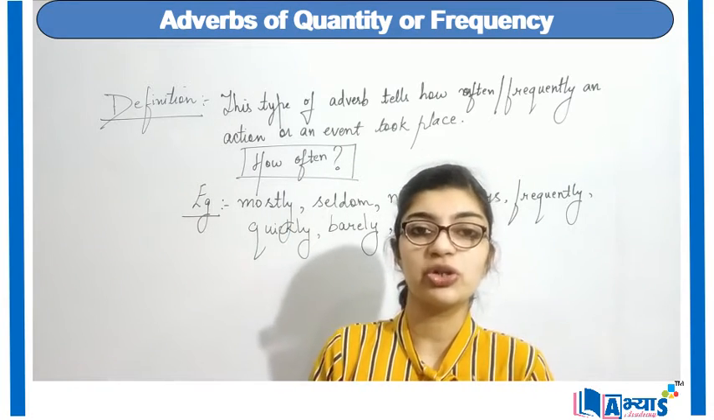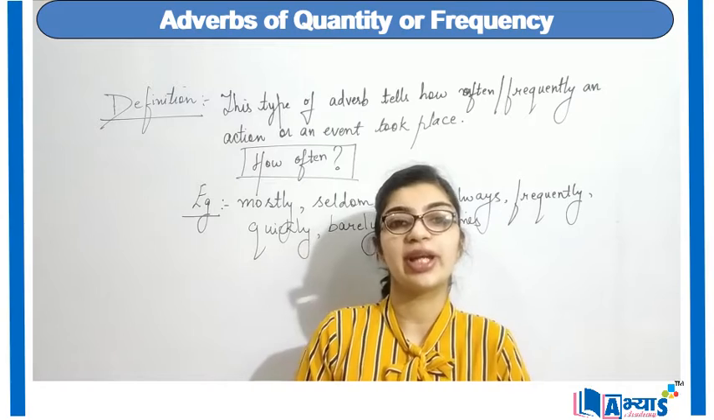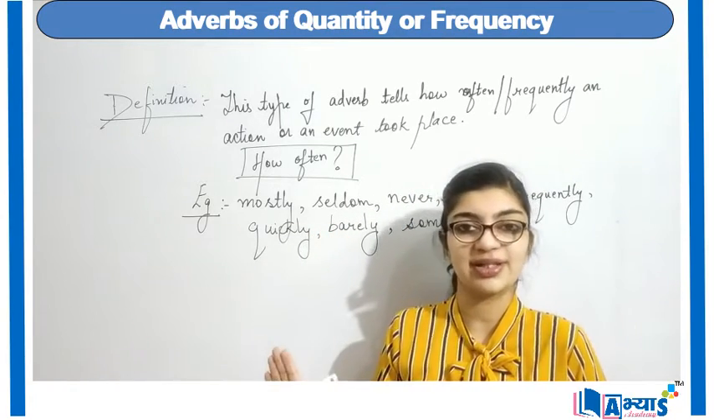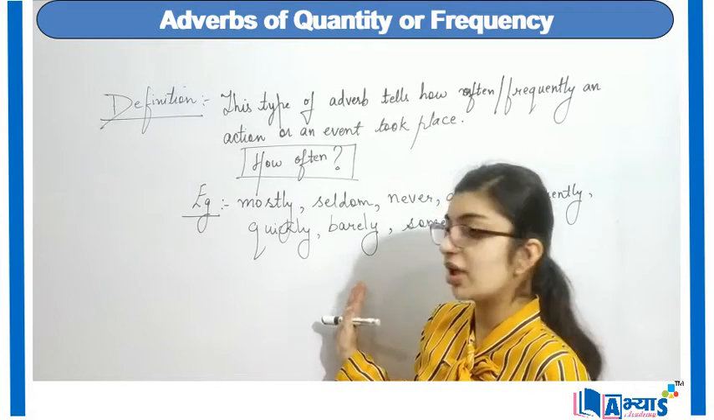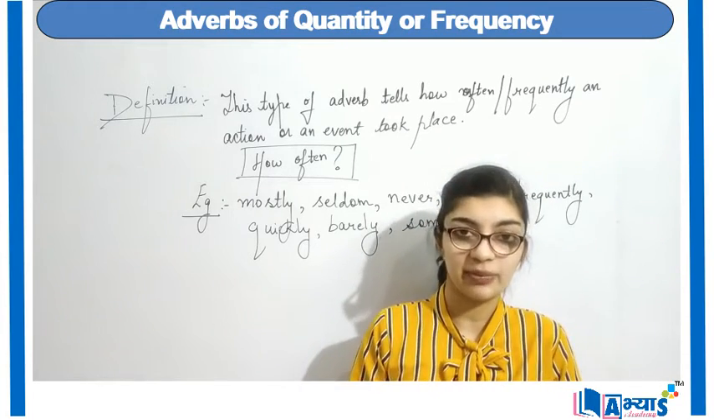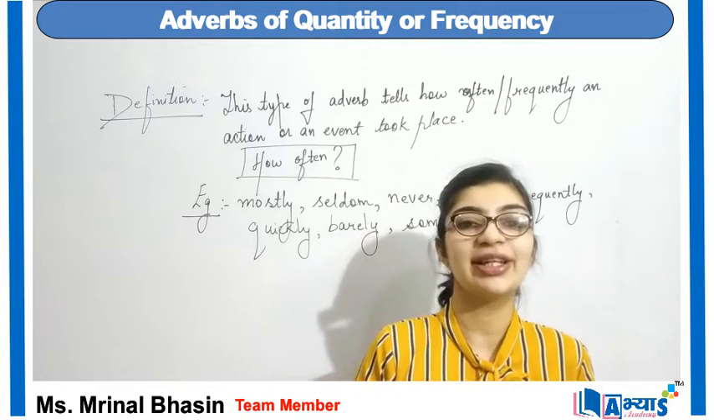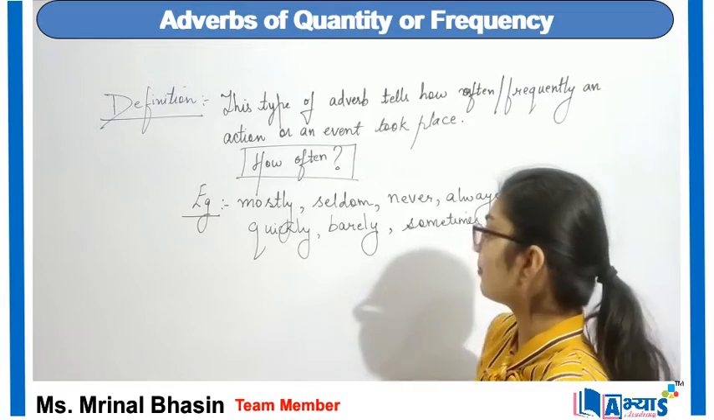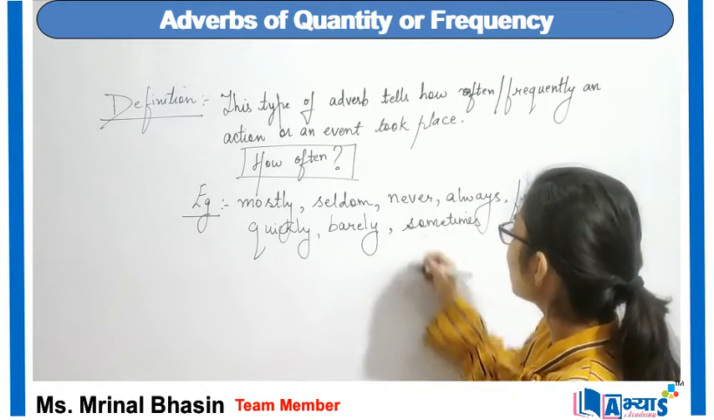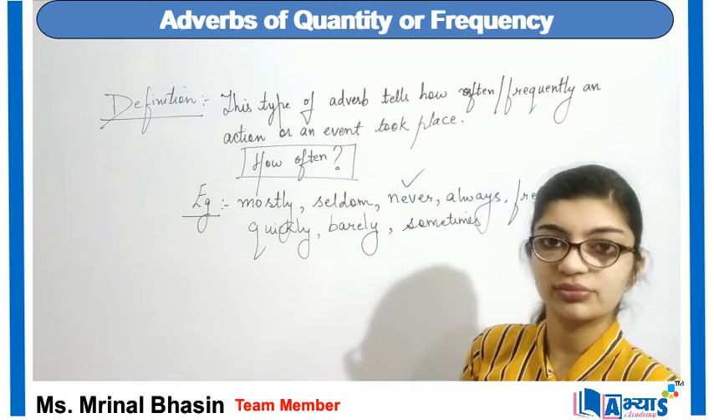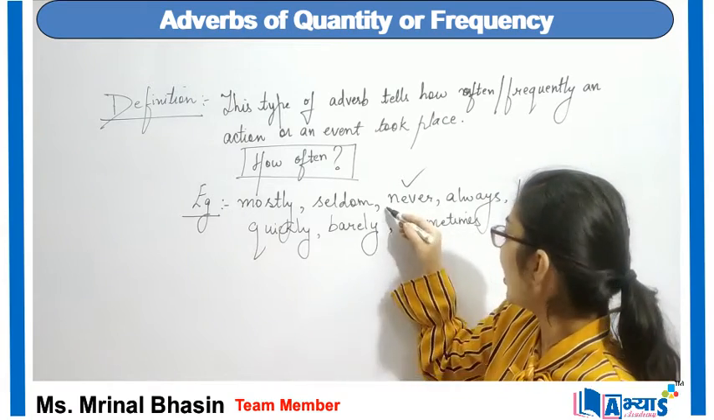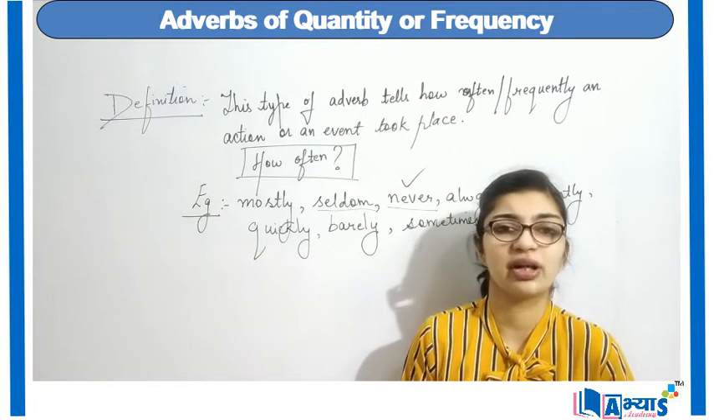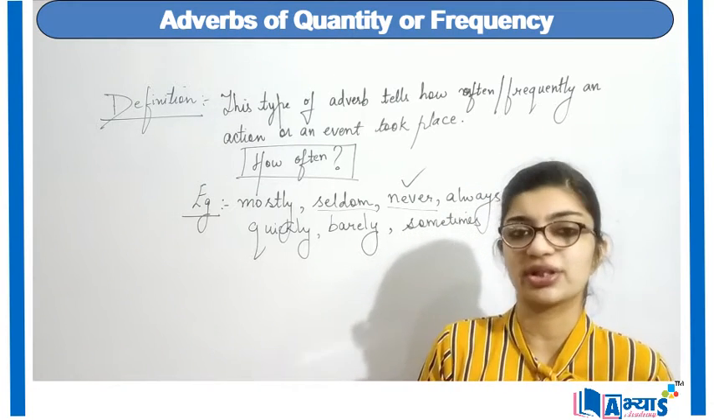Now, we should always keep in mind that whenever we are making use of the words of adverb of frequency, this word should never come along with the word having any negative meaning. Negative adverb of frequency examples. Now here the negative examples are never, right? So never, seldom is also kind of negative. Why? Because it does not always tell something positive.